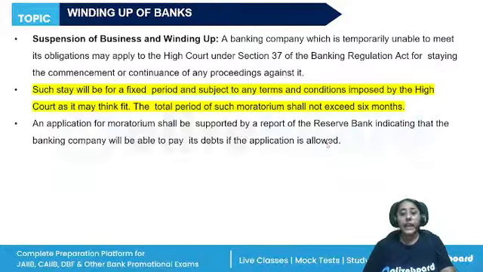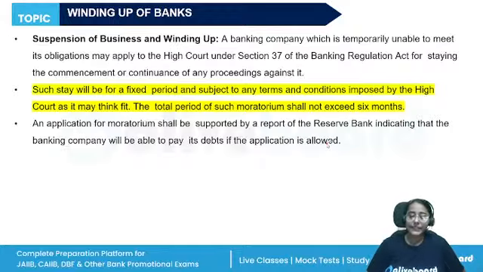Okay. If we are talking about winding up, it means cessation of the business, closing down of the banking company. So if the banking company is temporarily unable to meet its obligations, they may themselves refer to the High Court for the staying of the commencement.